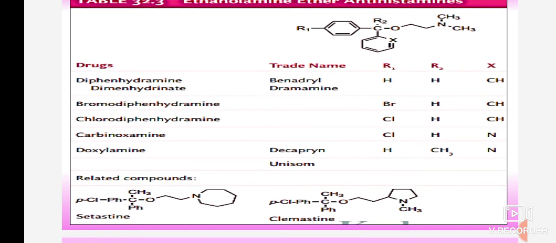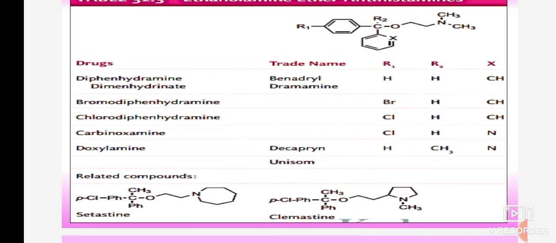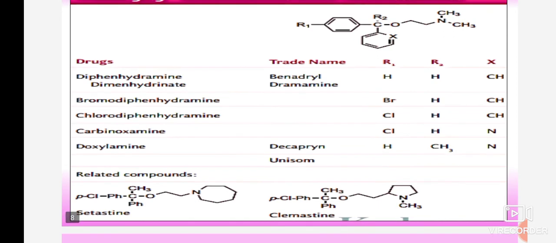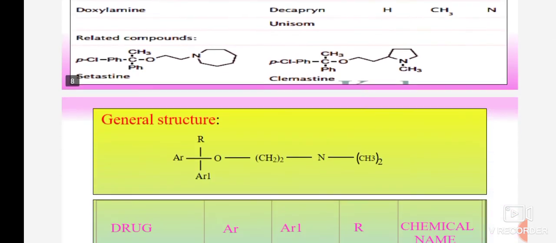If there is a change in a specific group, then a new drug is developed, like specifically doxylamine, where you must know that it contains the presence of nitrogen on X. Then if they ask you to give the structure of bromodiphenhydramine, you must know that there is a presence of a bromine group on R1. So these are the important points related to the different drugs under this class.